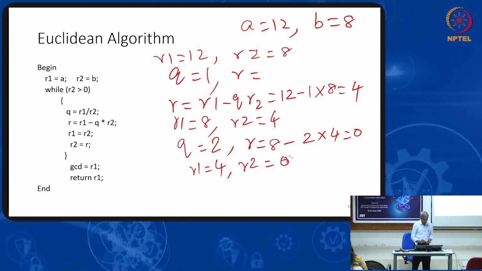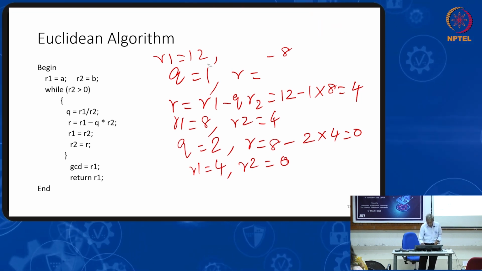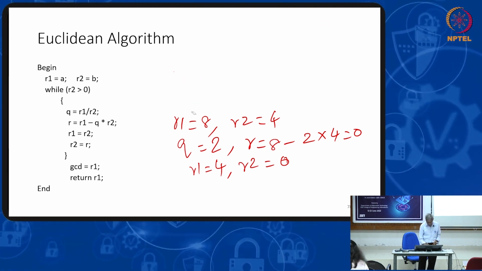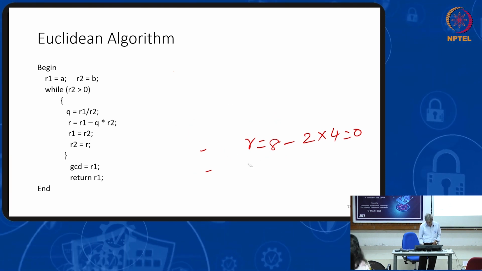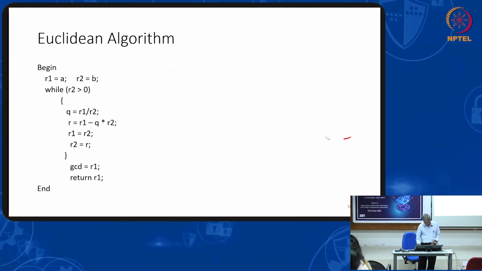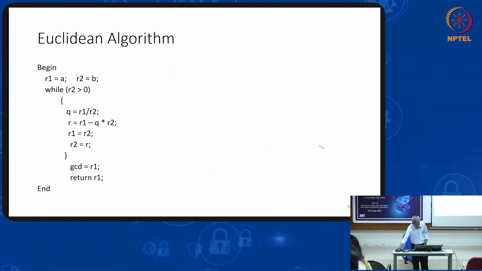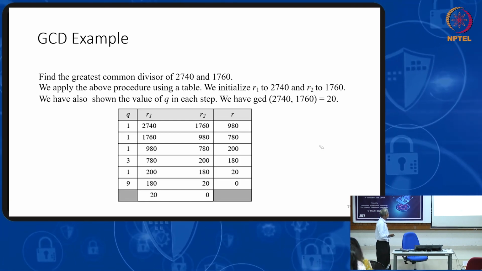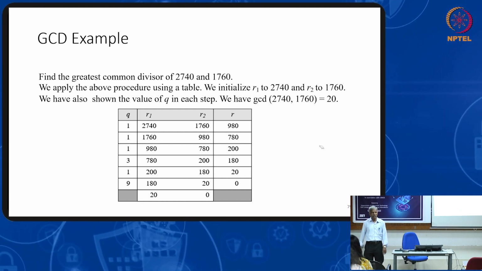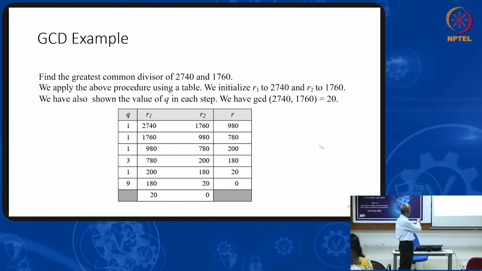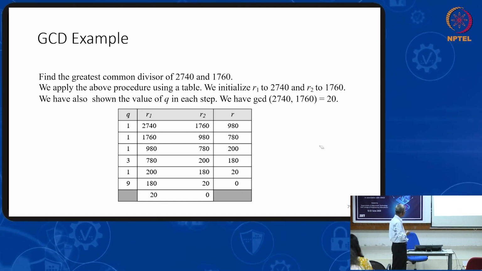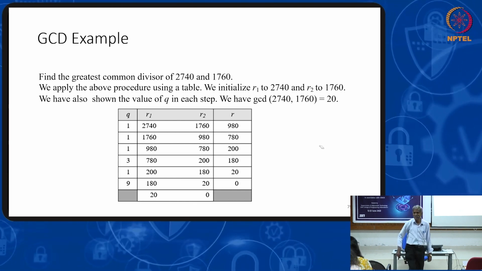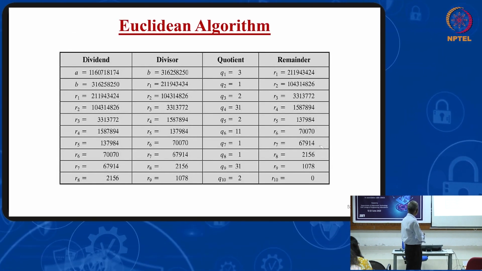I am running the example. So, if you follow the steps of the algorithm for these two numbers, 2740 and 1760, Q, R1, R2, R, you see the simulation.